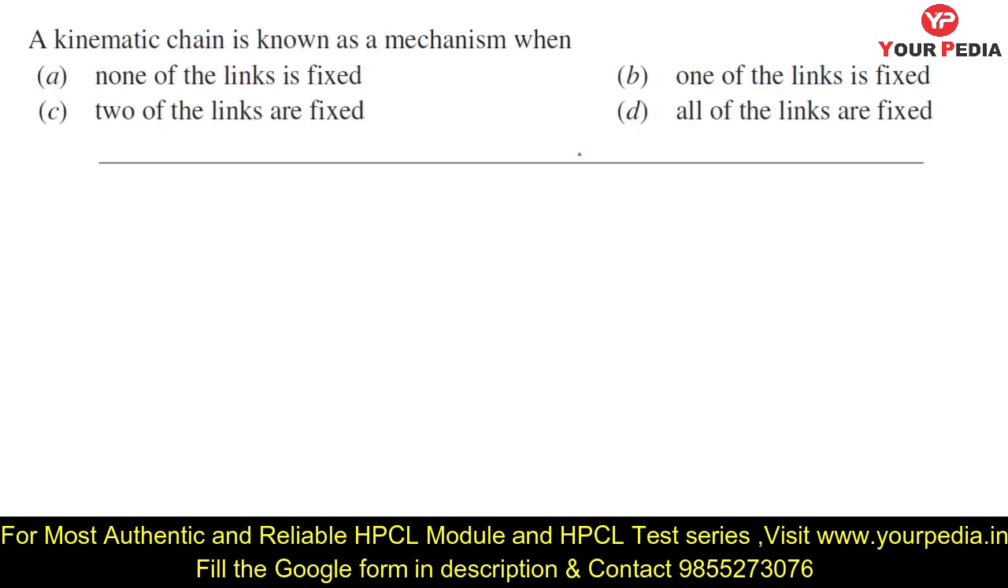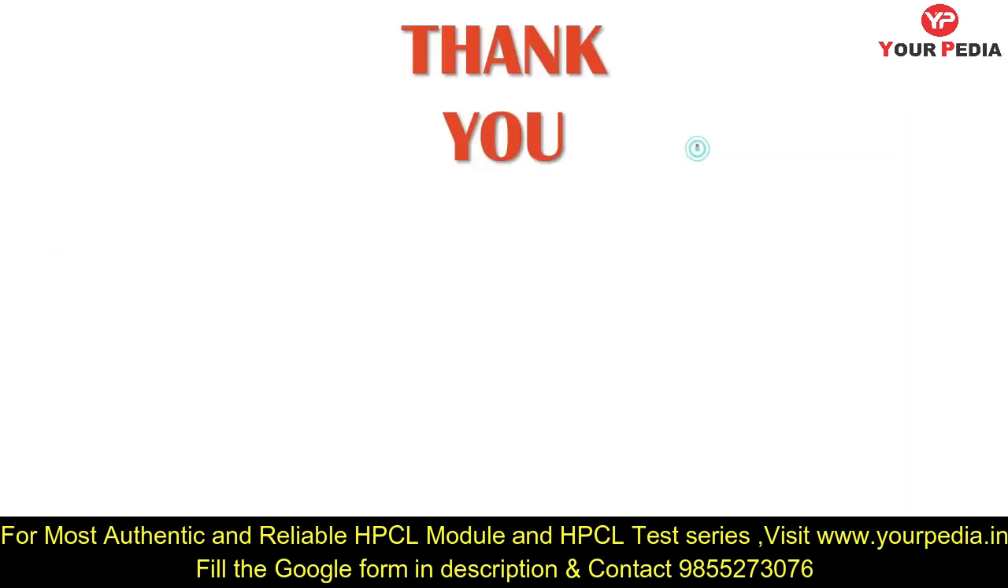Now a kinematic chain is known as a mechanism when one of the links is fixed. So that is option number B, which we have already discussed.